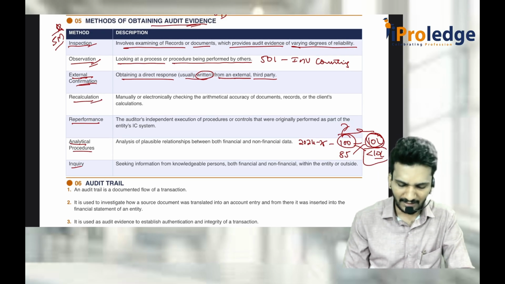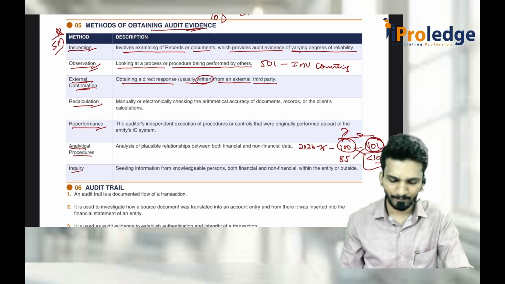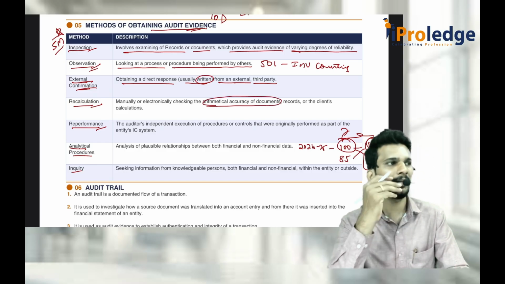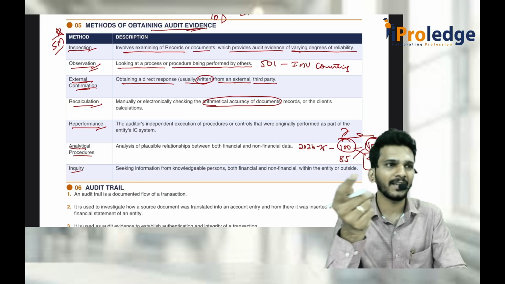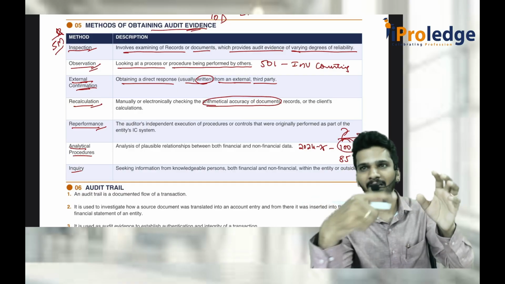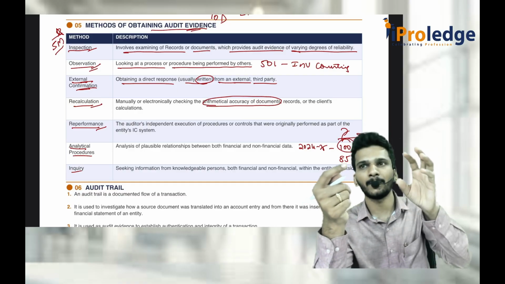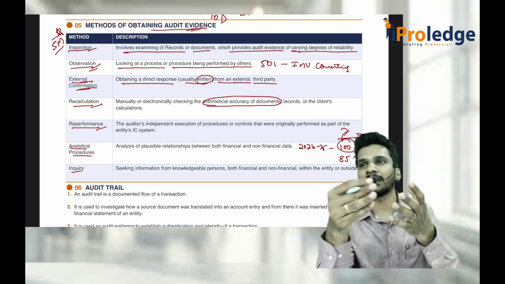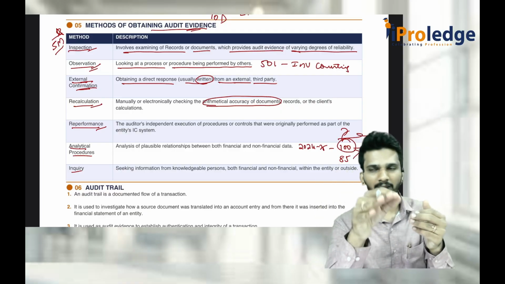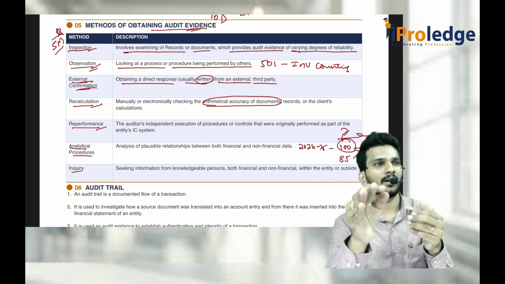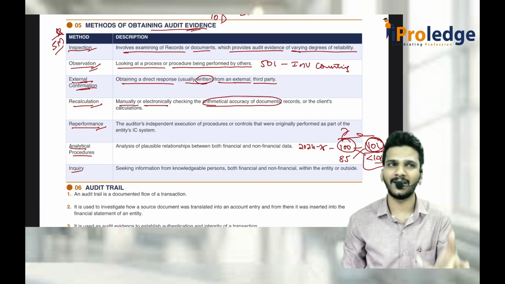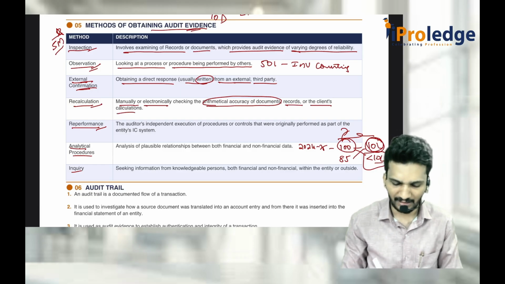Then comes recalculation and reperformance. What is recalculation and reperformance? Mainly recalculation is for checking the arithmetical accuracy of the documents. For example, the company calculated the depreciation as 10 lakh rupees. Whether they calculated correctly or not, we don't know. I want to recalculate. I am talking from the income tax point of view. In income tax there is no SLM method. For cars, electric items, motors, everything has a different depreciation percentage, 15%, 20%, 25%. So you check whether whatever they did is correct or not. Depreciation charged, arithmetical accuracy part, recalculation, manually or electronically. You can use Excel also. Records are the client's calculations.